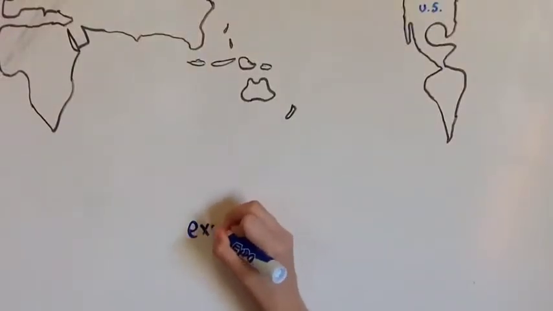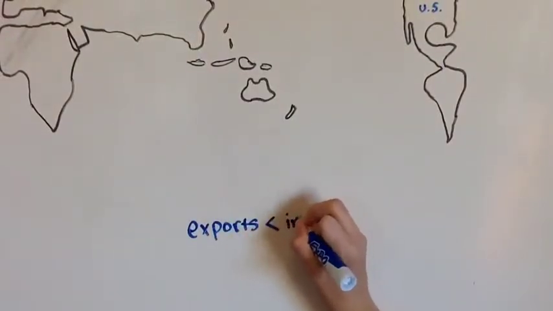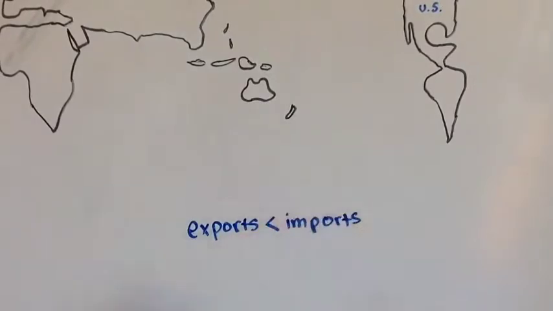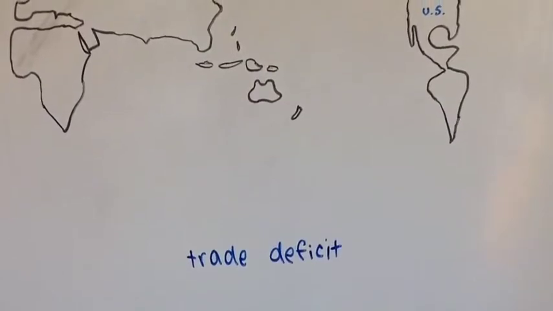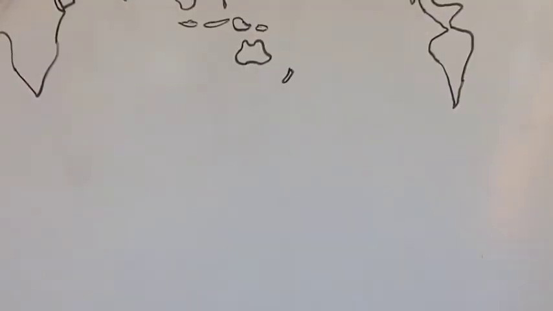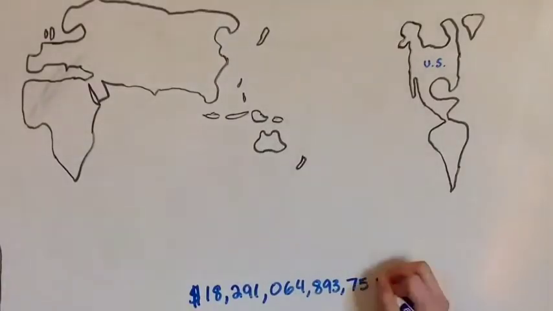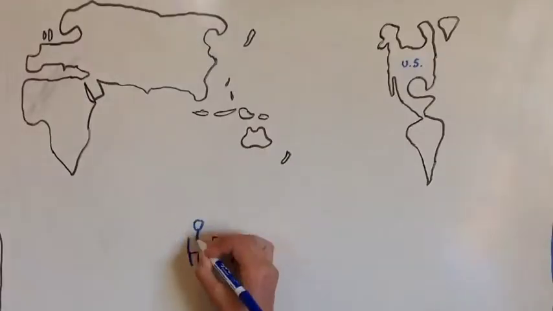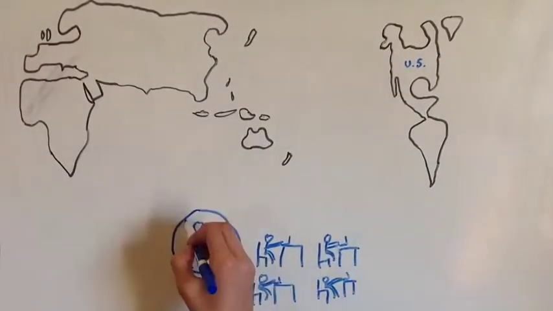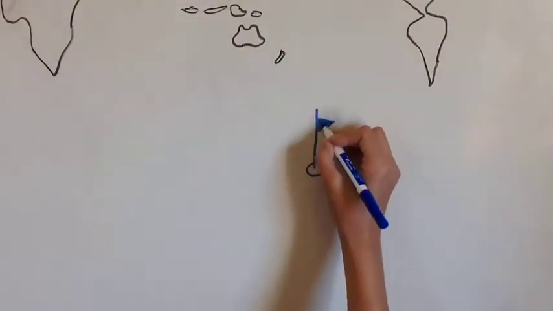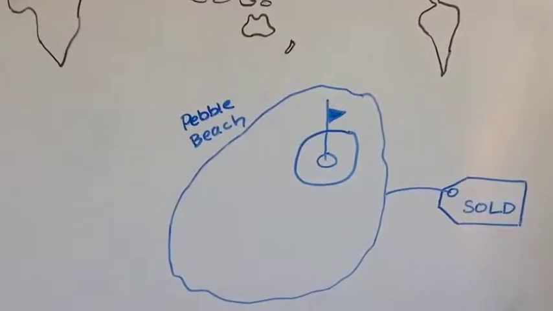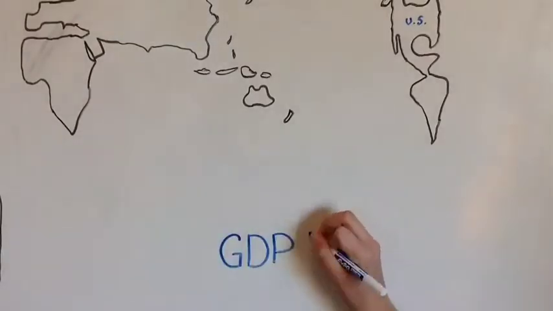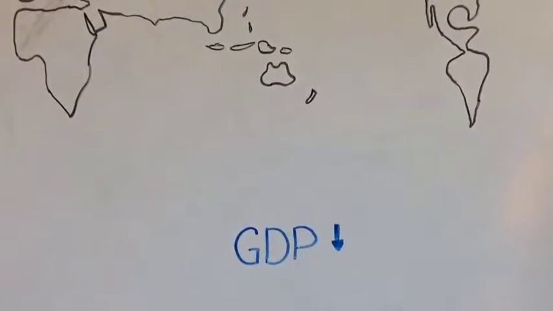The United States of America has been exporting less than importing for many, many decades. This is also known as a trade deficit. Trade deficits can lead to massive debt, lost jobs, foreign ownership of American assets, and it places a drag on GDP.